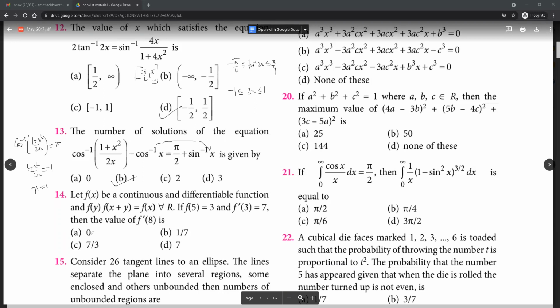Okay, 14. Answer for 14 is C. Actually, in this equation, we start with putting y equal to 5.